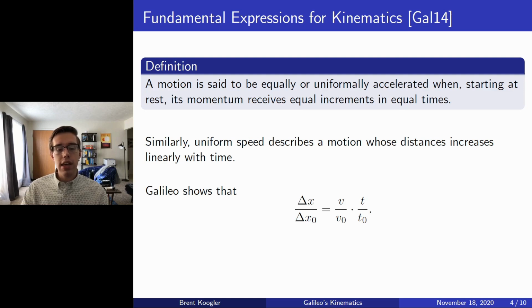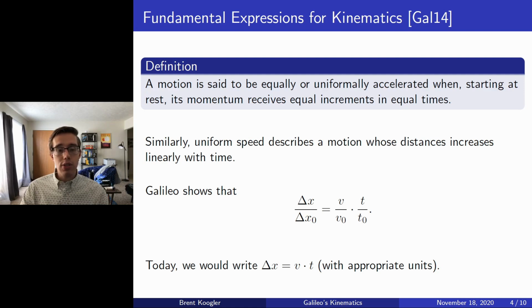In particular, if we have two objects moving with constant speed, then the ratio of their displacements is actually equal to the ratio of their constant velocities multiplied by the ratio of the time in which those displacements occurred. Now, today we would write that as delta x equals v times t with appropriate units. But Galileo instead formed ratios so that he could avoid the subtleties of multiplying numbers that had different units, and that just basically simplified his development to him.